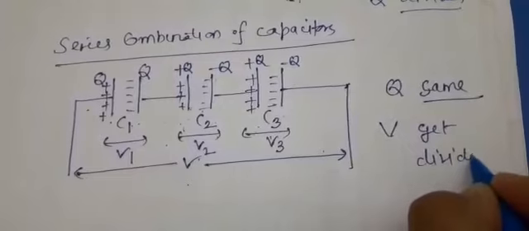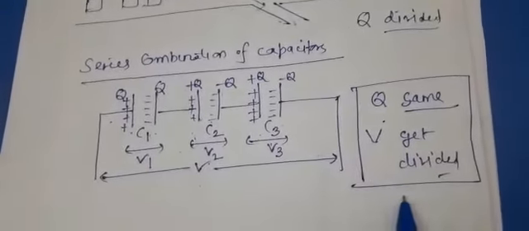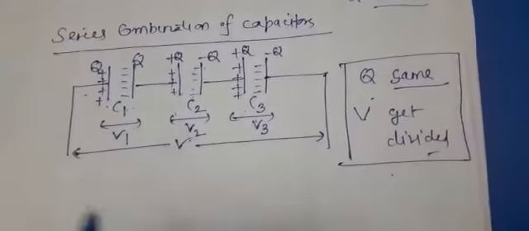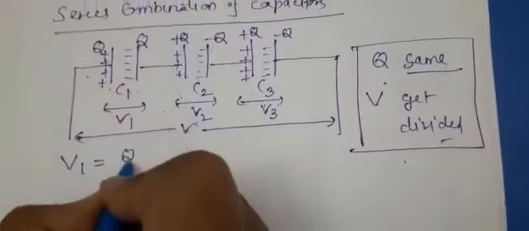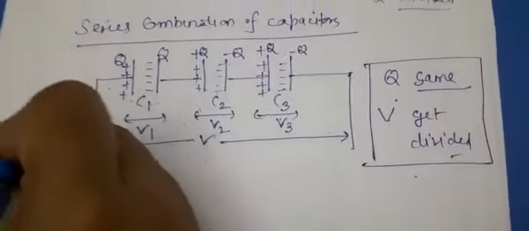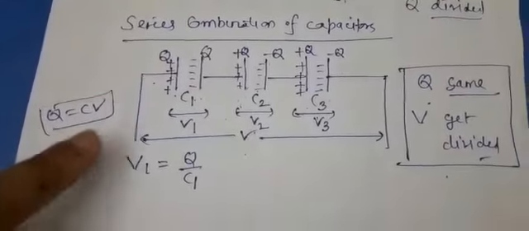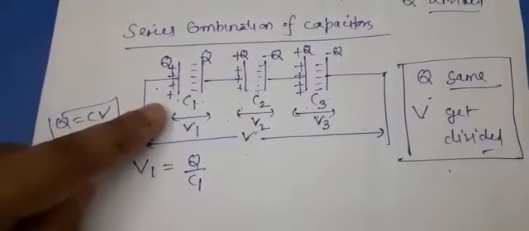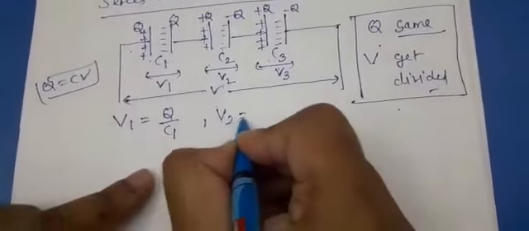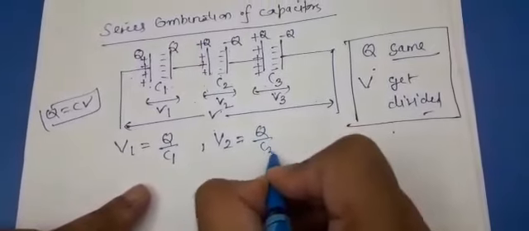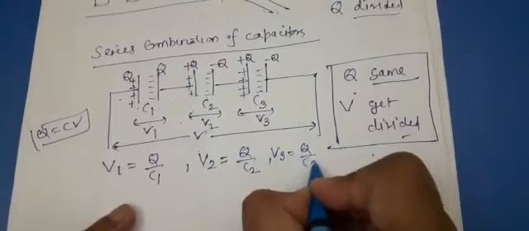Two key points to learn the series combination: charge remains the same, potential gets divided. So the potential drop across C1 will be Q upon C1. Why? Because we know Q equals CV, the general formula, so V will be Q upon C. We have to calculate the potential drop across C1, so it will be Q upon C1. The potential drop across the second capacitor will be Q upon C2. Likewise, for the third, it will be Q upon C3.